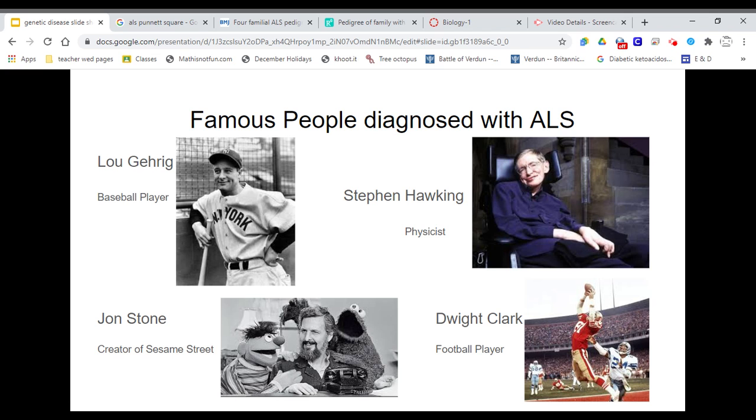Lou Gehrig was a famous baseball player. Stephen Hawking had this disease. John Stone, someone who used to work on Sesame Street, and Dwight Clark.